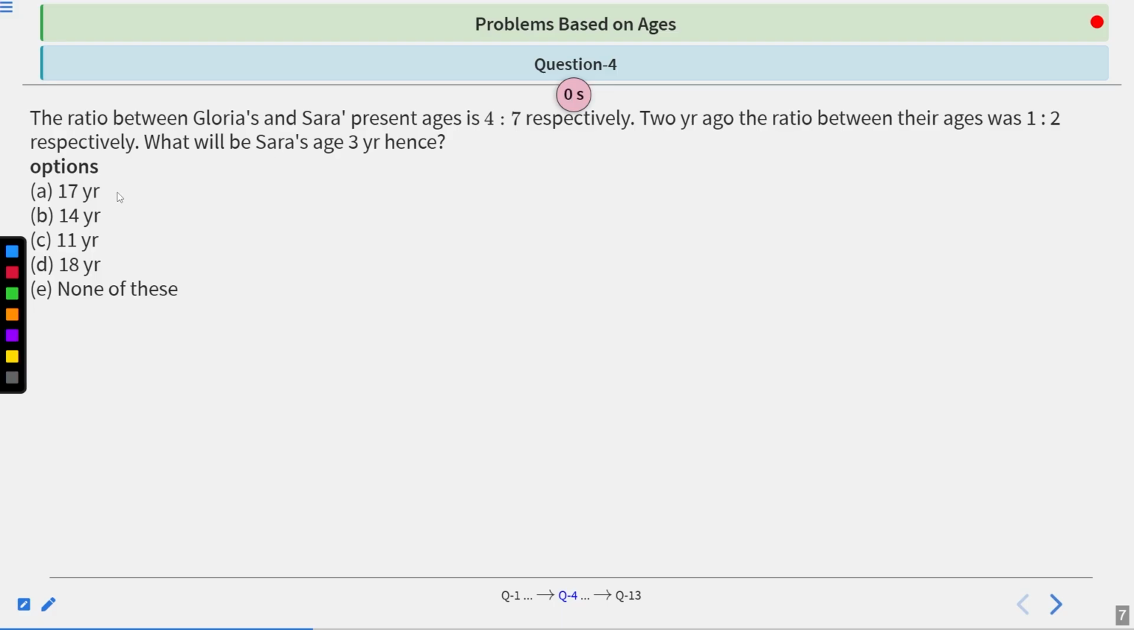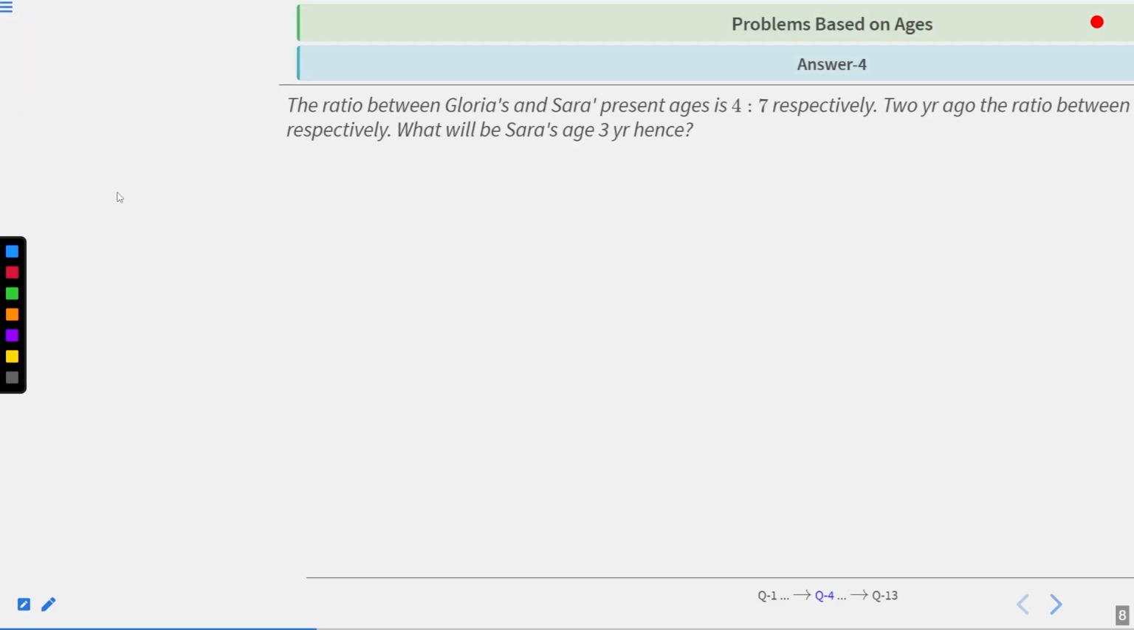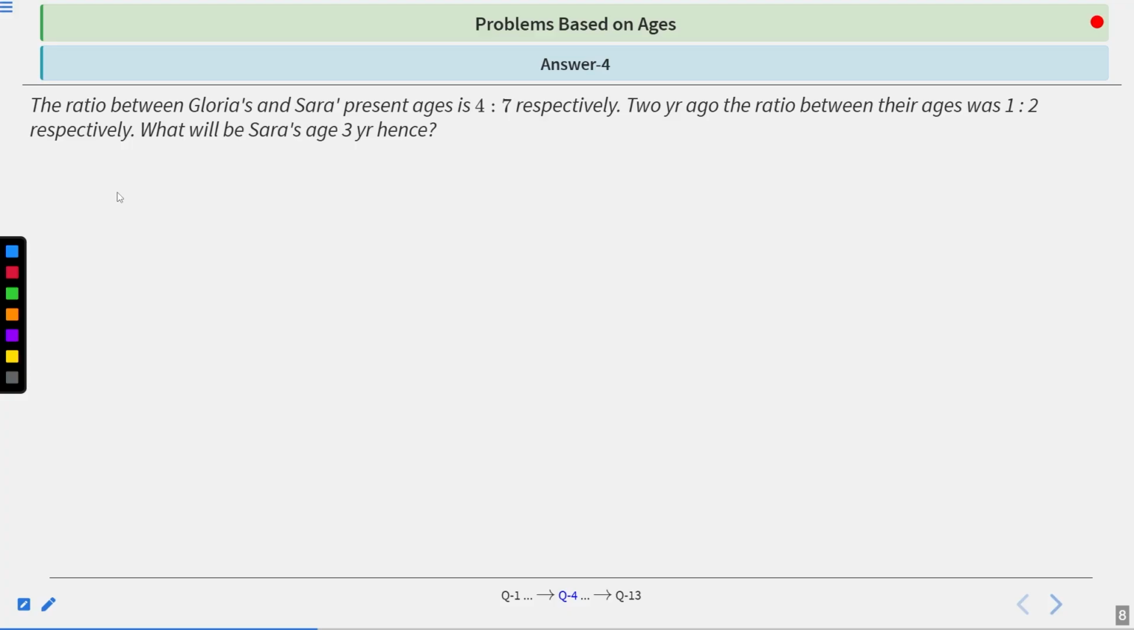Now time's up. Let's see the solution of this question. So first we need to understand the question. The question says that Gloria's and Sarah's present age ratio is 4:7. The given condition is that 2 years ago the ratio between their ages was 1:2 respectively. What will be Sarah's age 3 years hence? So the correct answer of this question is A, 17 years. Now see the solution of this question.